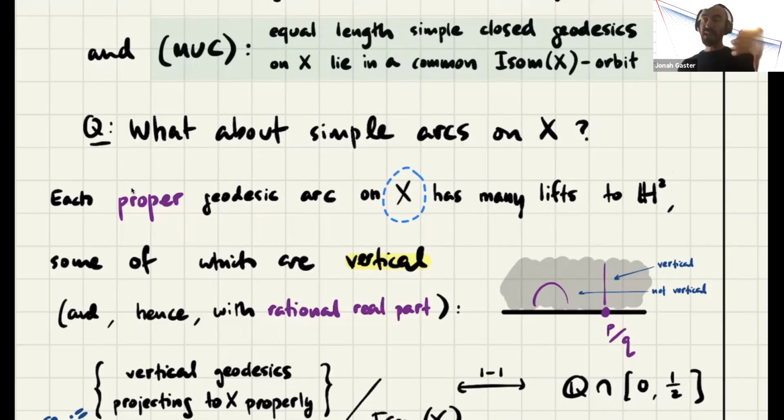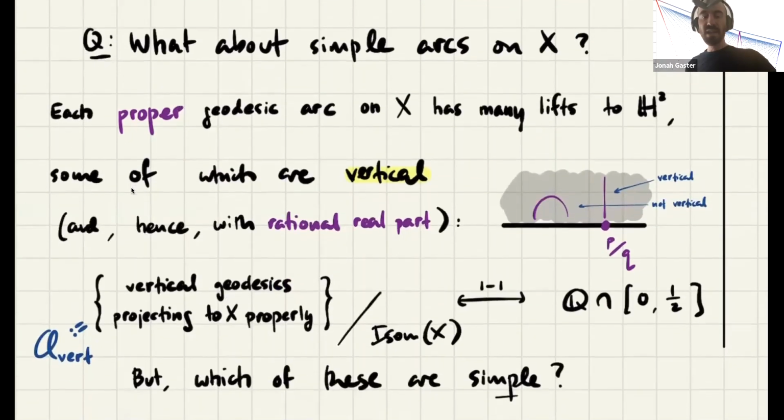So if I take a lift which is vertical, one of its ends goes out to infinity, the other end has to hit a rational. So that is to say that I'm going to find vertical lifts of proper geodesic arcs on X. And I can parameterize those vertical lifts just by their real part, which is a rational number. So that means there's a kind of convenient picture